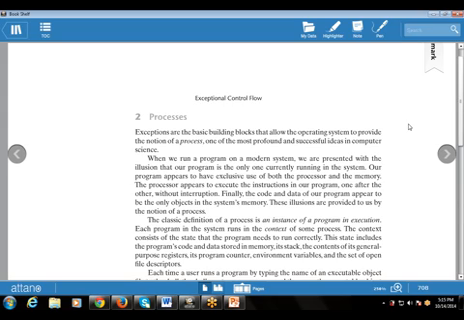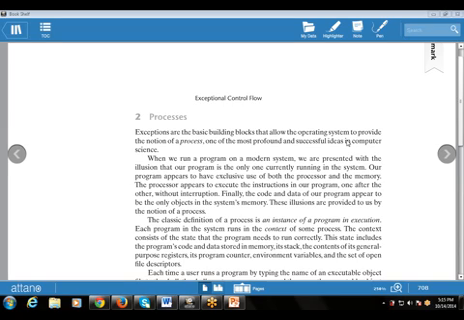Now let's start with the next topic, that is processes. So what is a process? Any program in execution is known as a process. Exceptions are the basic building blocks that allow the OS to provide the notion of a process, one of the most profound and successful ideas in computer science. When we run a program on a modern system, we are presented with the illusion that our program is